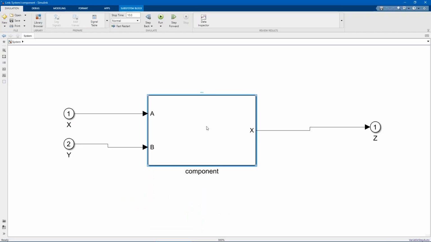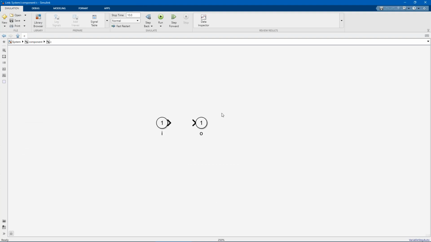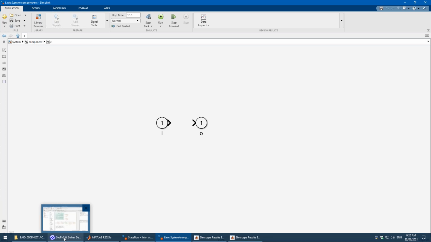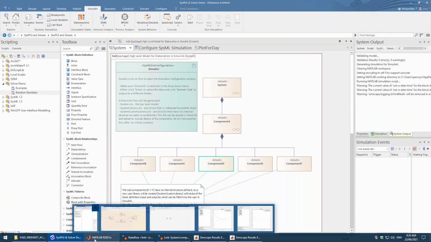Here's the main model and the connections, but then the details of the internal block are still undefined, to be left up to be defined in Simulink later on. Once the outline structure is generated for Simulink, it won't be generated again each time, so changes made inside Simulink will remain.